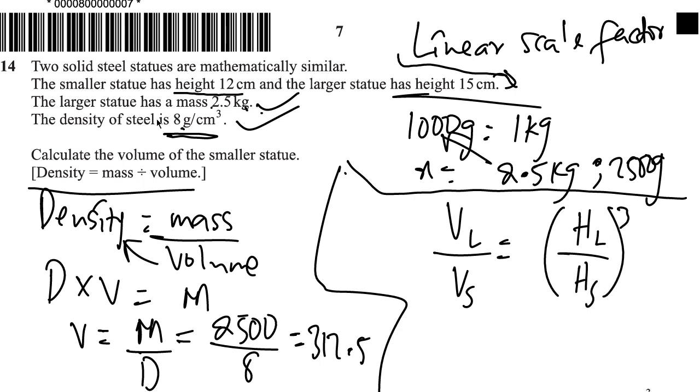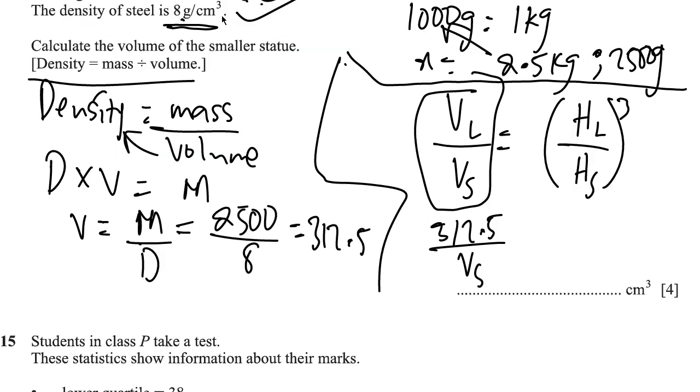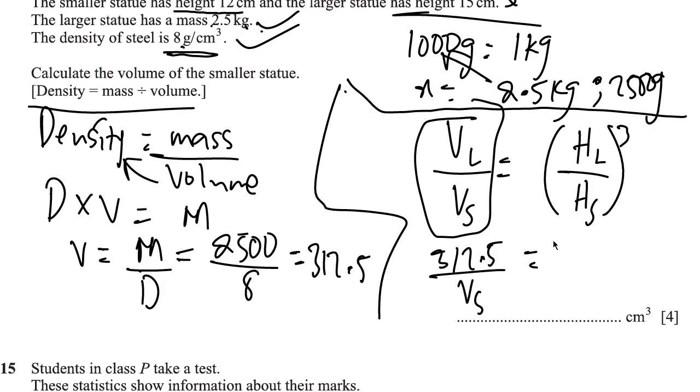If it was area we were talking about, it would be HL over HS squared, because that gives us the area scale factor. Now this is the volume, and when you cube the linear scale, it gives you the volume scale. So the volume of the larger is 312.5, divided by the volume of the smaller, which we're looking for. The height of the larger is given as 15, while the height of the smaller is 12, and then we cube it.